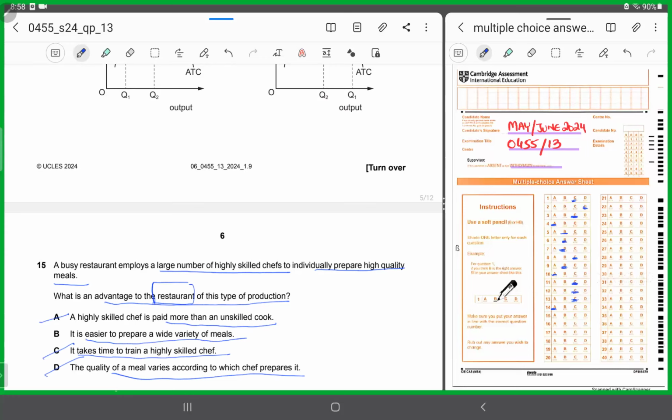Why? Because this way it would give enough space for each chef to prepare the meals that it is perfect at, hence enabling the restaurant to prepare a wide variety of meals at the same time, right? Numerous chefs preparing their own particular dishes at which they are experts, hence enabling the restaurant to prepare a wide variety of meals at the same time. So for 15, it has to be B. I hope this is clear.